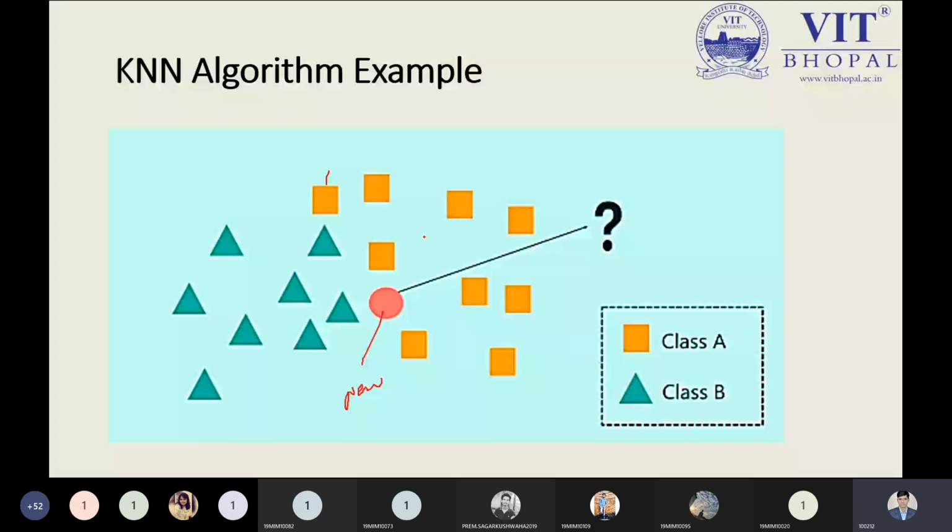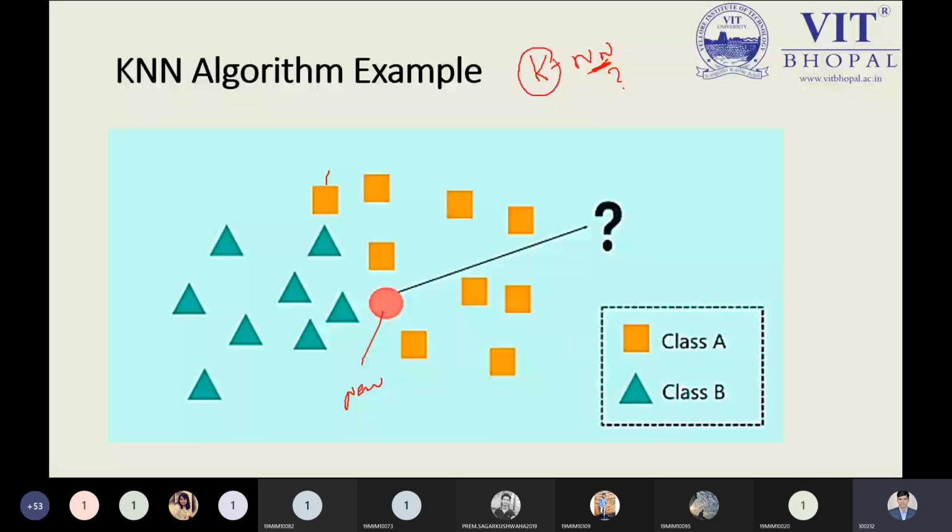Here, this is new data, and it is plotted at a random position. So what is my algorithm name? That is KNN. This algorithm is saying to us in the simplest way. Before explaining the algorithm, I'm taking the example for a simple purpose so you can understand. As the name is given, K nearest neighbor, we need to find the nearest neighbors. But how can we find them?